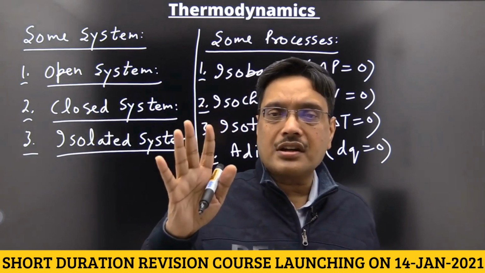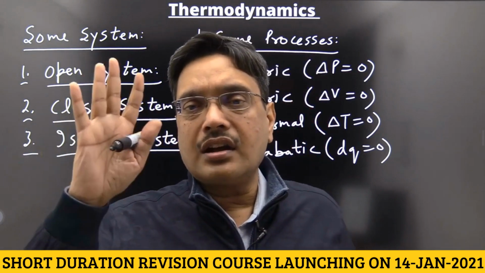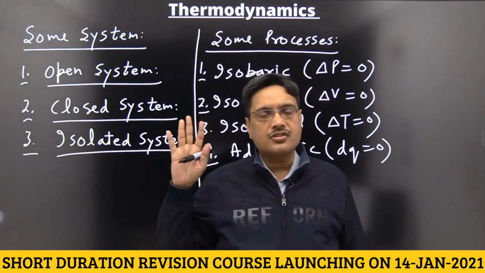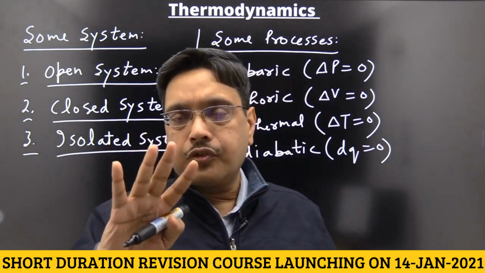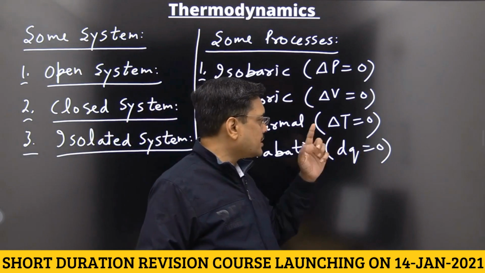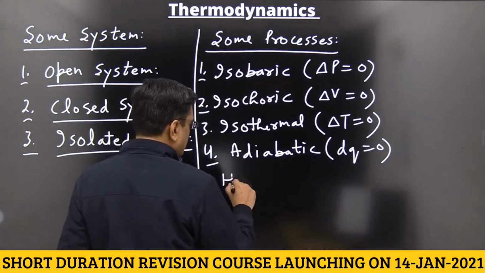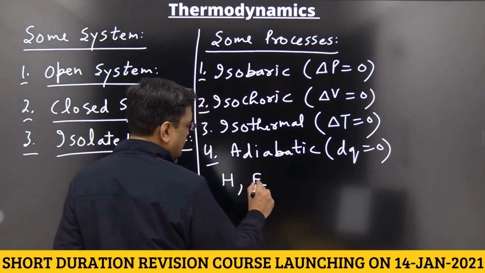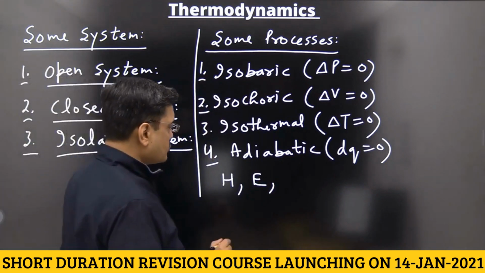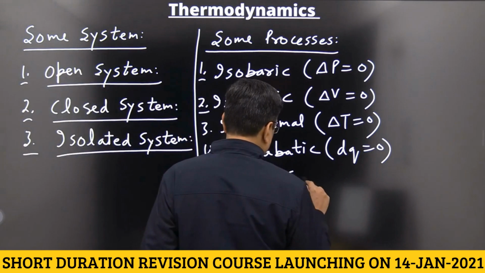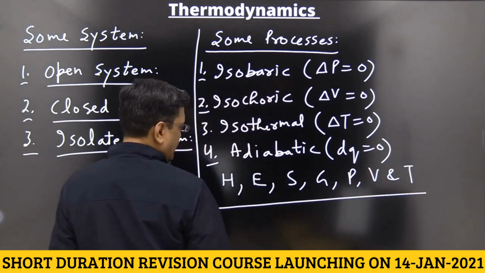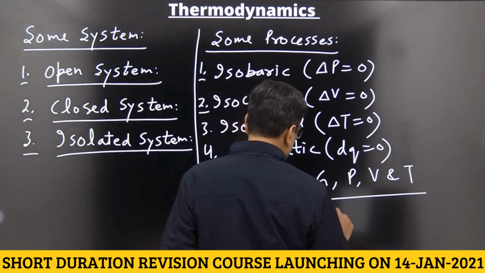Basically, 7 quantities are state functions, which you can completely differentiate, and these quantities depend on initial and final states only, not on the path. 4 are thermodynamic quantities, and 3 are pressure, volume and temperature. What are the thermodynamic quantities? H, E: enthalpy, internal energy. E can also be written as U, both are the same thing. Entropy and Gibbs free energy, and P, V and T. These are the state functions.